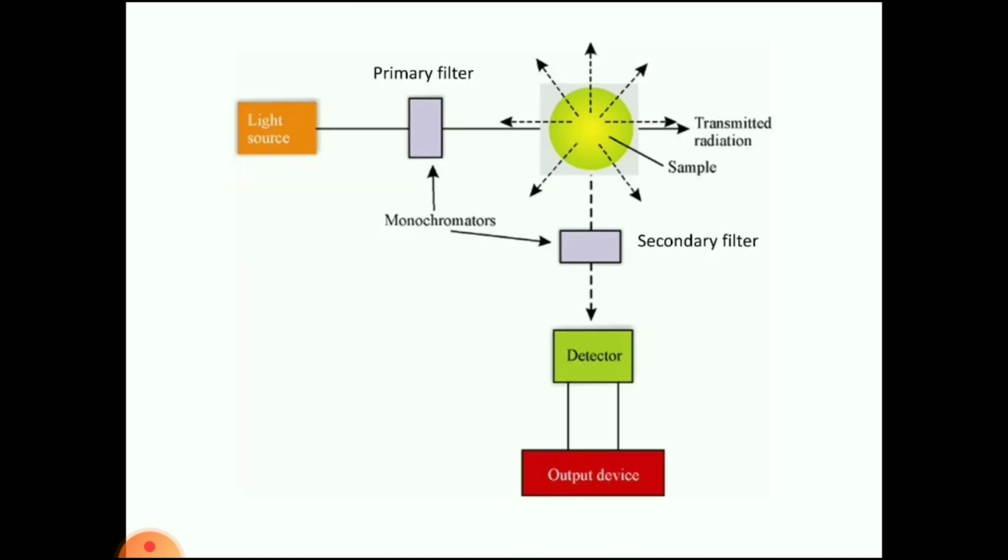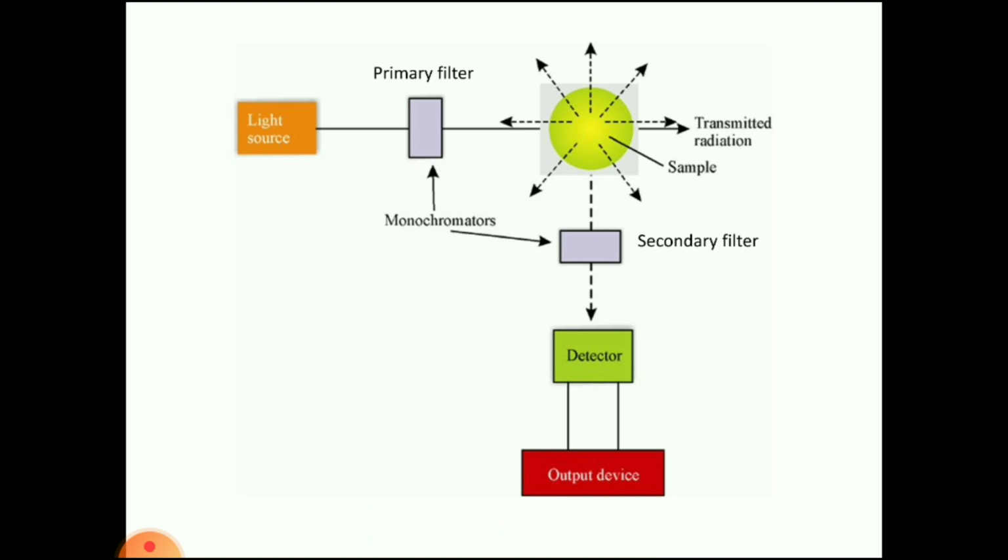So we are now discussing the instrumentation of fluorimetry. Till now we have discussed the different factors, quenching, and the introduction. Now we are discussing the instrumentation. In this instrumentation, the light source will be there. From this light source, the light will be produced. So we are using the monochromators.